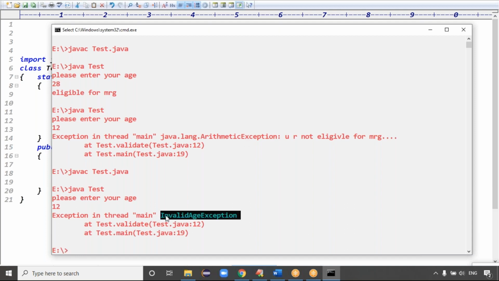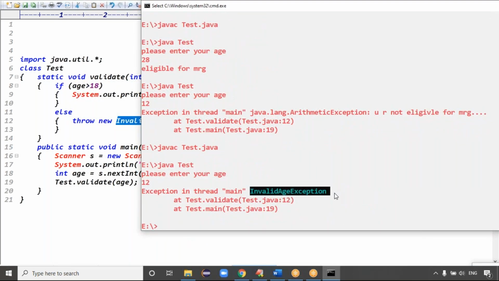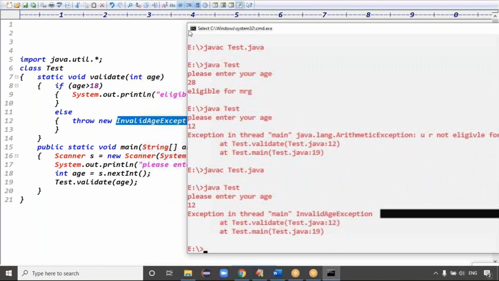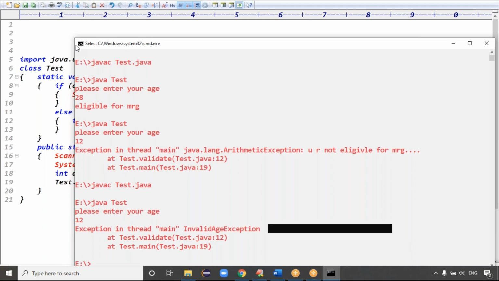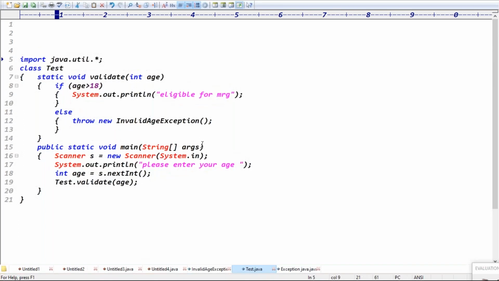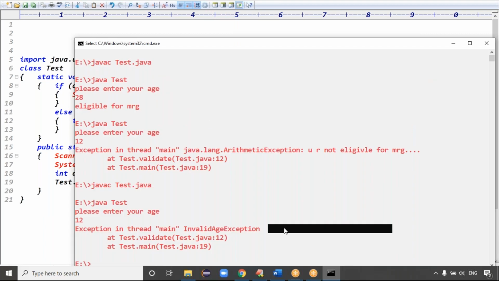We got which exception now? Invalid age. Is there any description here? No, the message is not there, because we are using the default constructor, right? We didn't pass any message. A default constructor means zero arguments. A parameterized constructor means you can pass the message. Guys, you got the clarity, right?